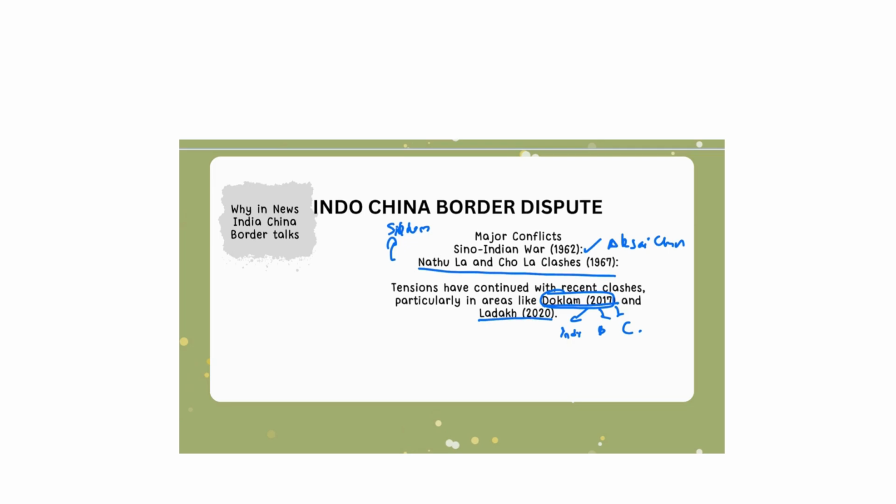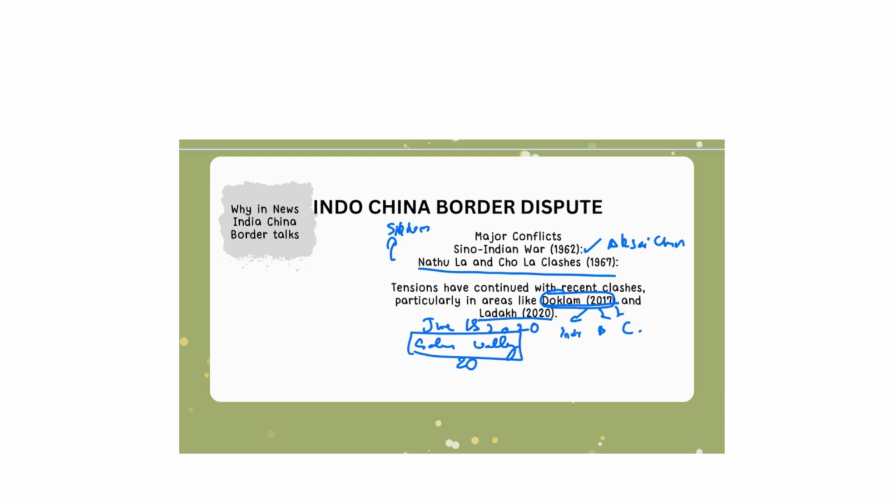This incident occurred in the night of June 15, 2020 in Galwan Valley. So this was the recent one which occurred in the Galwan Valley, in which a violent clash broke out between Indian and Chinese troops, which resulted in the death of 20 Indian soldiers. The Chinese side also faced casualties, but they did not disclose the number.